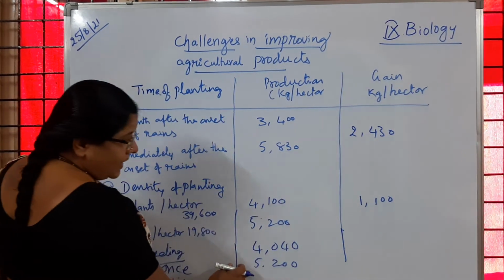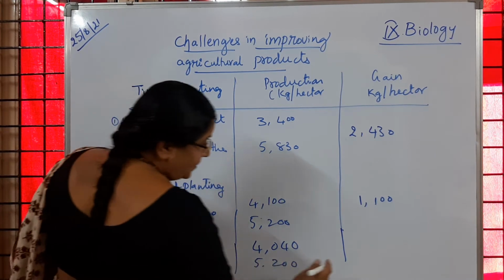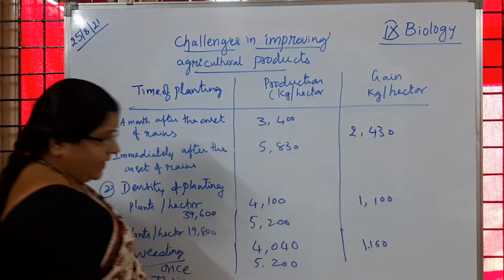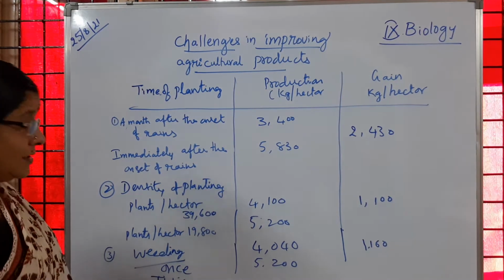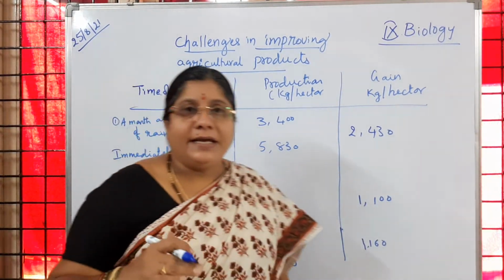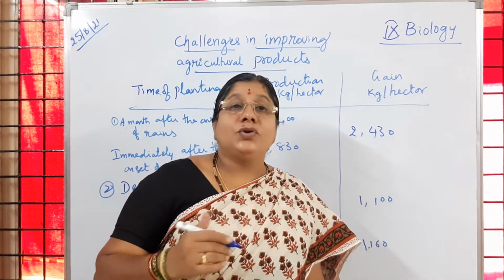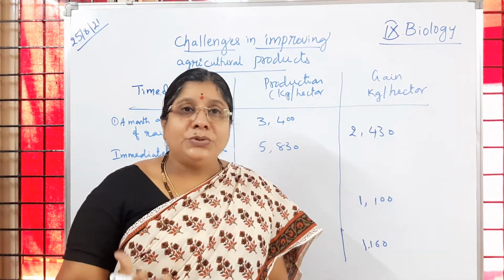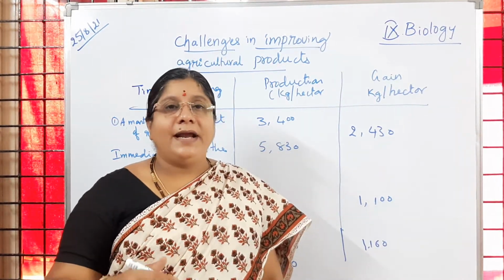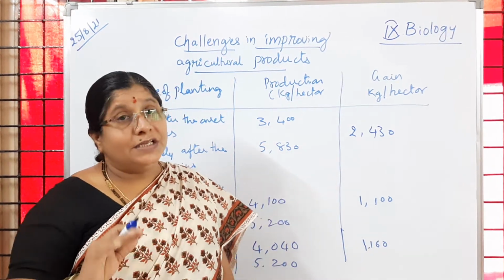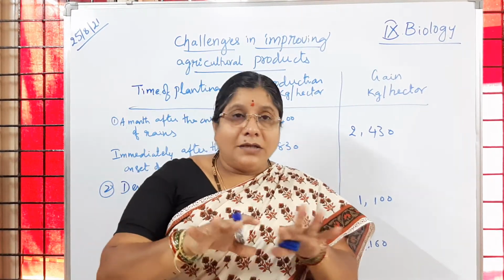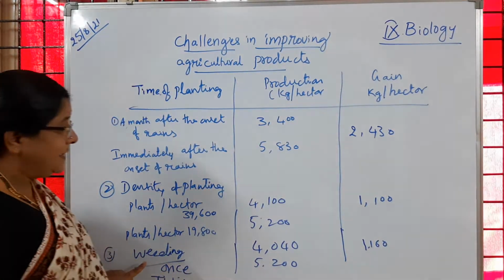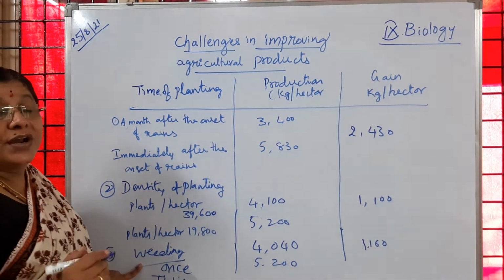So what is the gain here? We are going to get 1160 kg per hectare. Have you followed, children? Why? Because we removed the weeds. We have taken care of the croplands by removing weeds so that there is no competition. The crop plants make use of the water the farmer provided, and the nutrient supply is distributed among the crop plants only, so that the yield will be increased. Is it clear to you? So this factor will also be taken into consideration to increase the production of food grain.